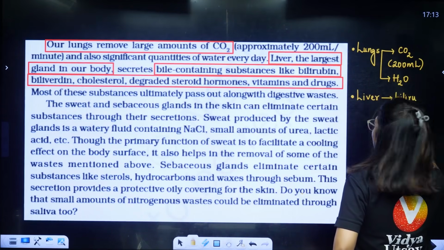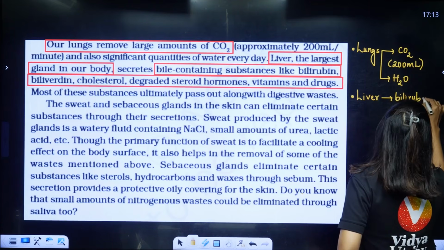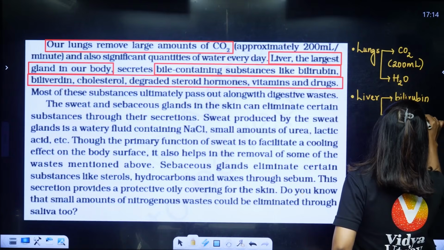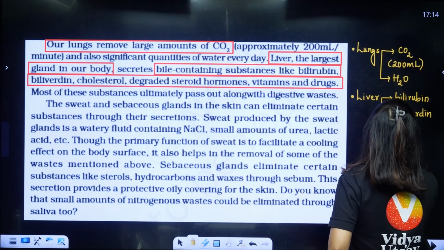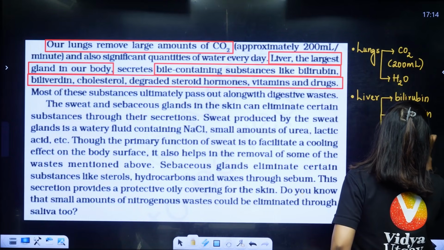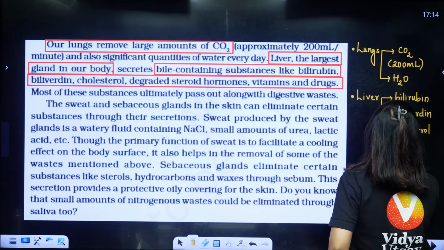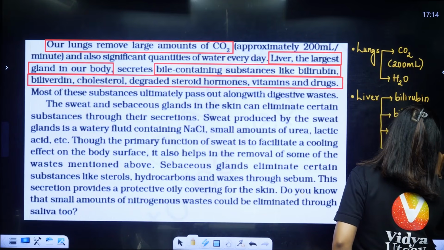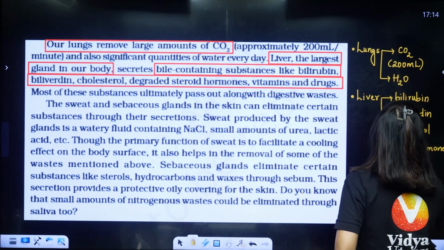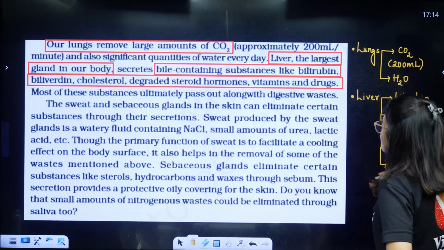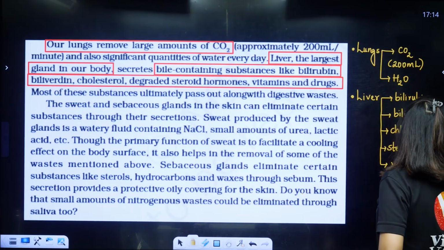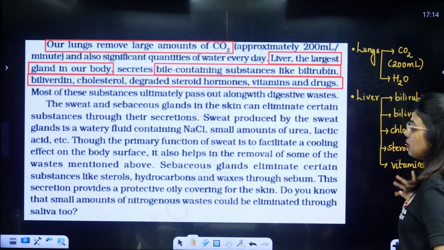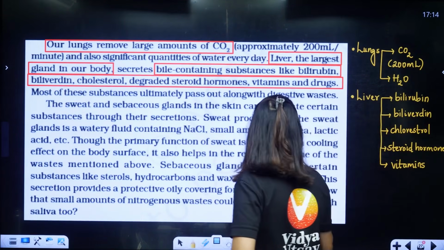bilirubin. Like this only, write it in your NCERT itself and keep it. Bilirubin, biliverdin, cholesterol, steroidal hormones as well as some vitamins and drugs are being removed by the liver. Most of these substances ultimately pass out along with the digestive waste. Now next one is, students, the sweat.